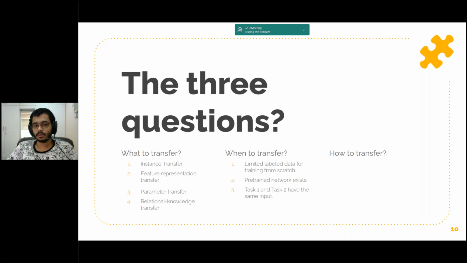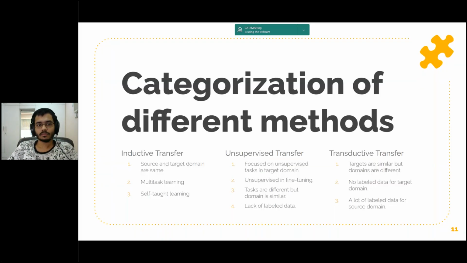Once the what and when have been answered, we can proceed toward identifying ways of actually transferring the knowledge across domains. This involves changes to existing algorithms and different techniques. So what is the characterization of different methods? There are three typical transfer learning methods, and there have been many more advancements in the recent age. One is inductive transfer, another is unsupervised transfer, and the third one is transductive transfer.